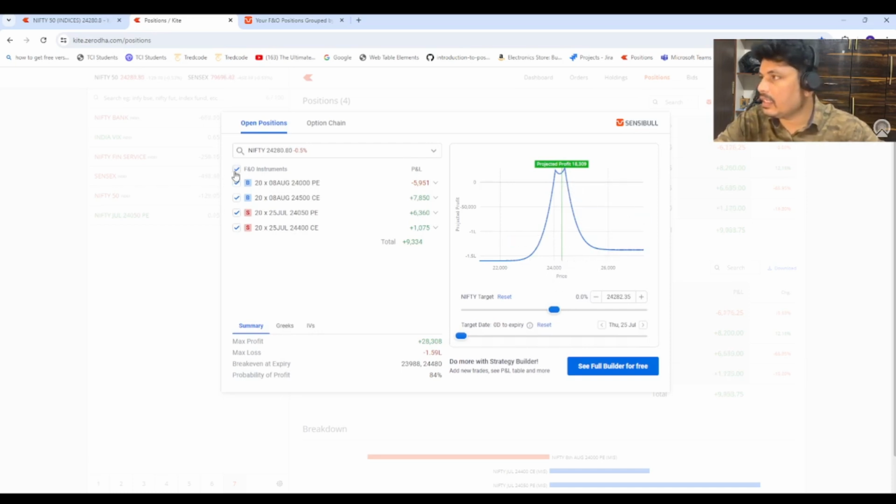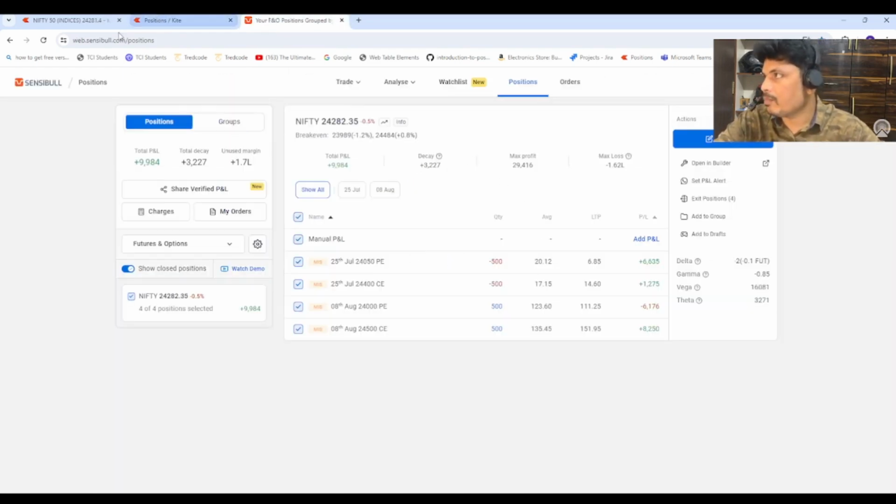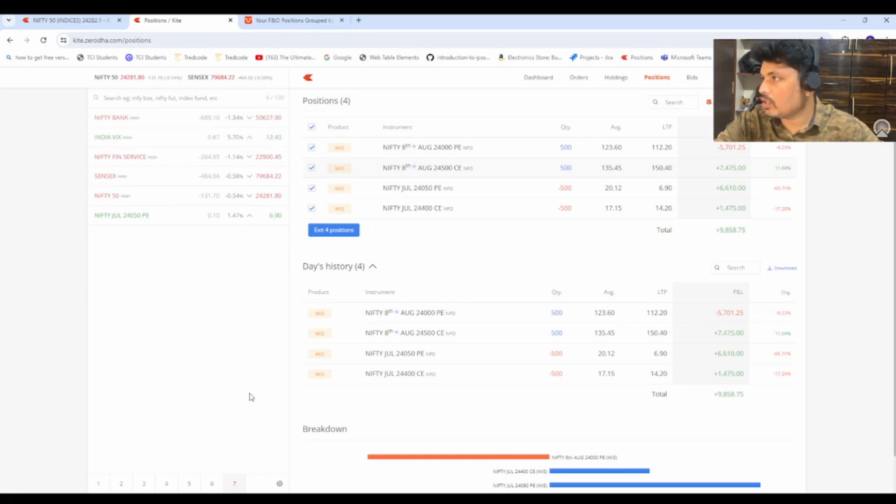As I'm observing here, the IV is also spiking, almost 5.5% up now. My plan is simple: once I reach 20,000 profit, I'm going to exit. Since the IV is spiking, these call values are giving me positive things.